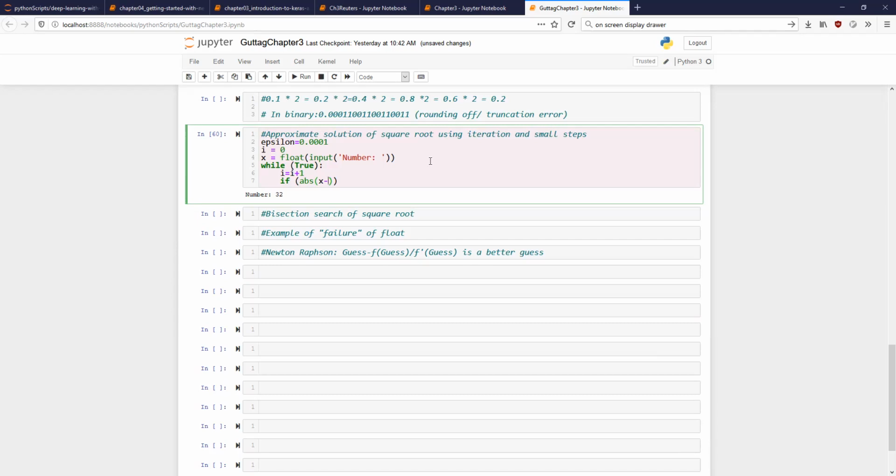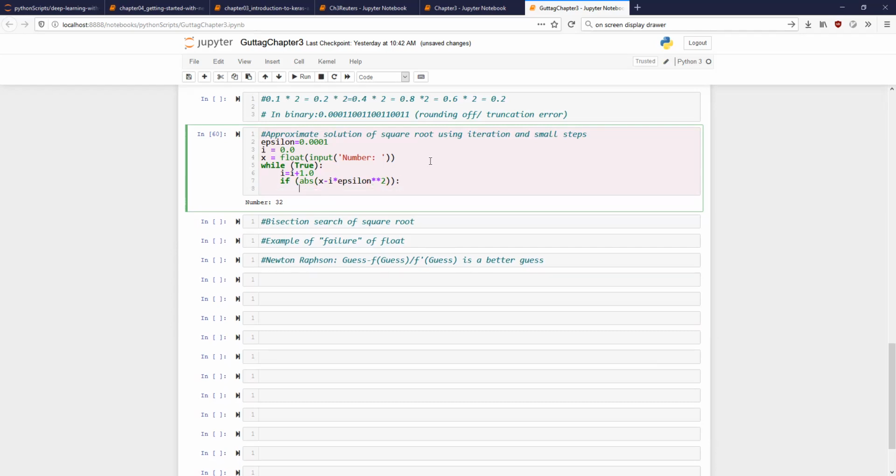Let me write the code down, then maybe it will become clear. Let me make one more change. Let us call this also a float. So this is also a float: minus i star epsilon to the power 2. What is this going to do?